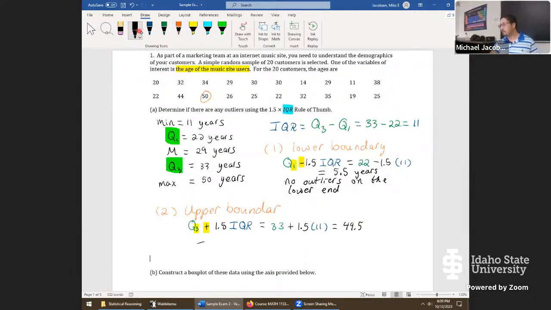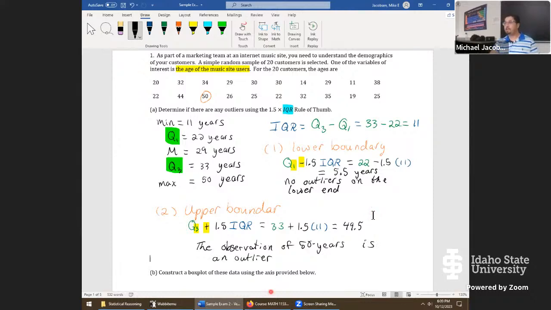So here I'll say the observation of 50 years just barely exceeded this upper boundary of 49.5, but even 49.6 would have been considered an outlier. It is an outlier.